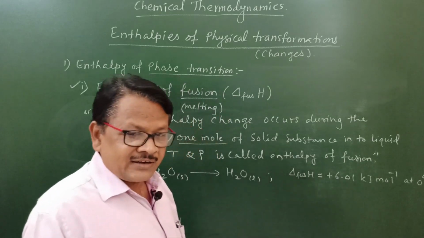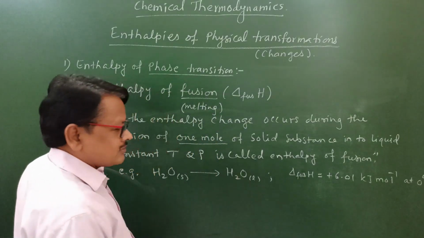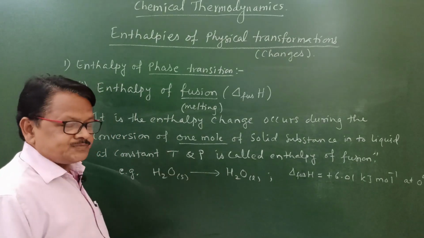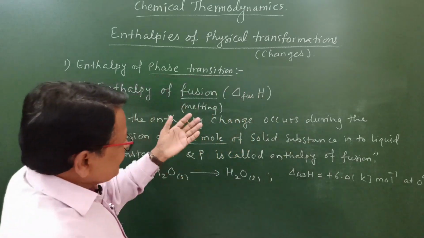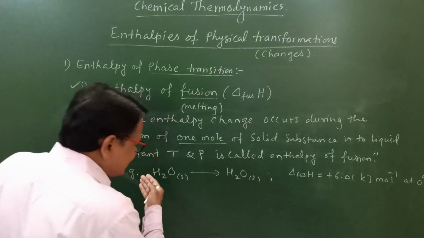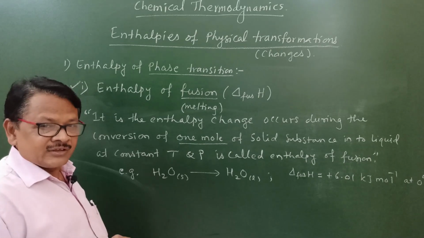This plus sign indicates that heat is absorbed by conversion of solid ice into liquid water, and therefore it is called enthalpy of fusion. The reverse of enthalpy of fusion, if liquid water is converted into solid ice, is called freezing.